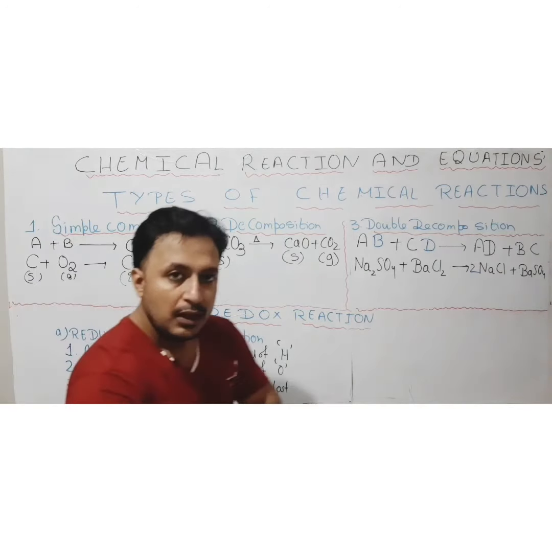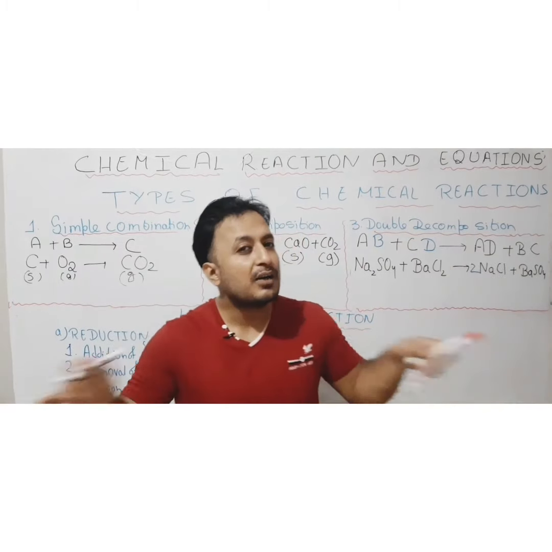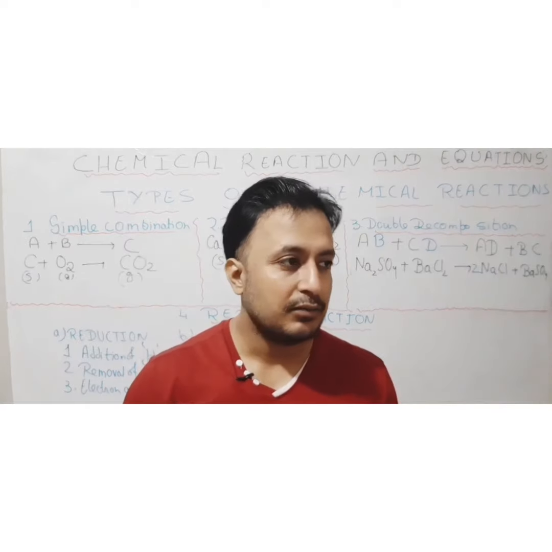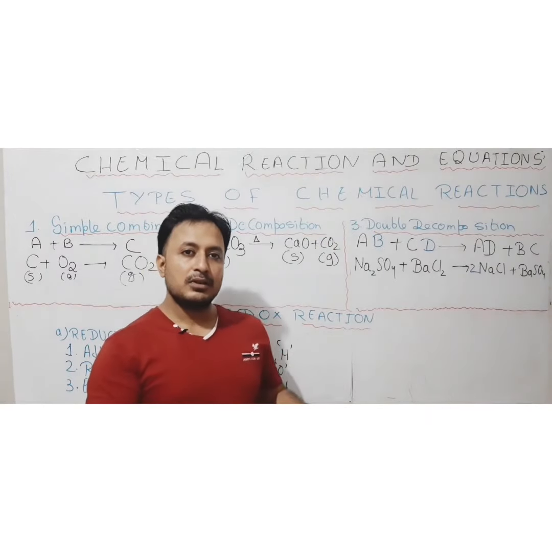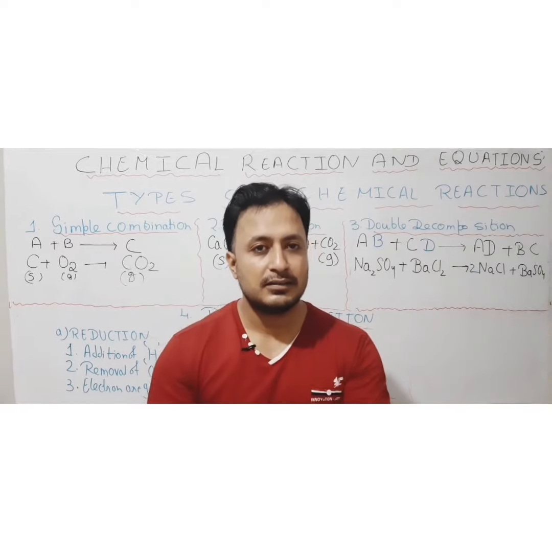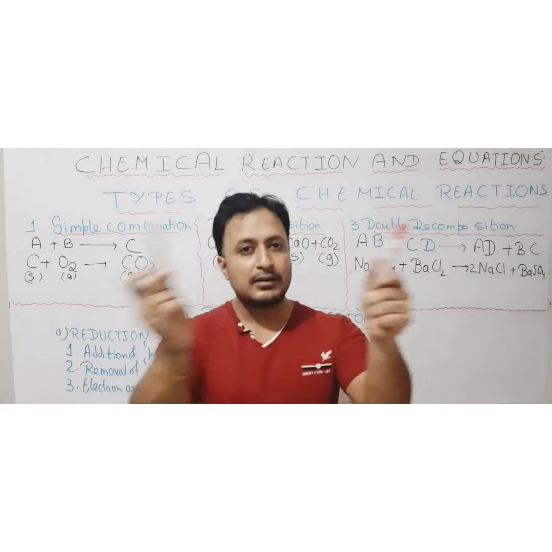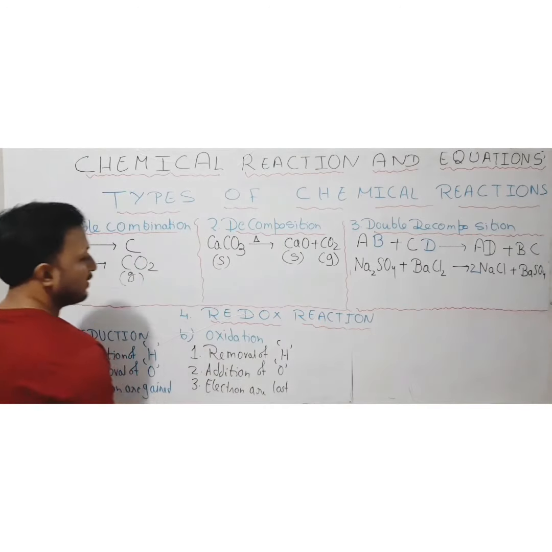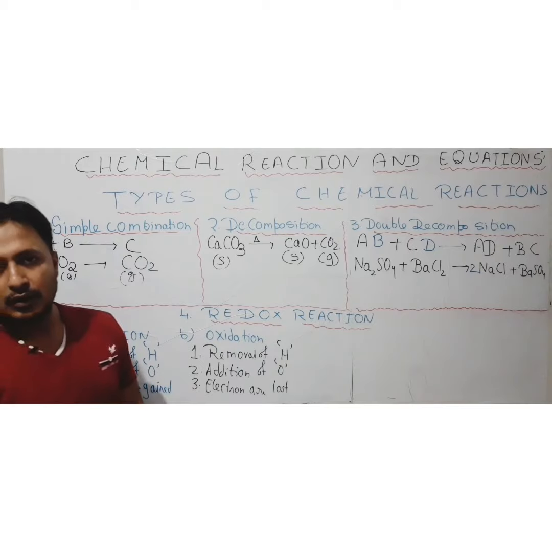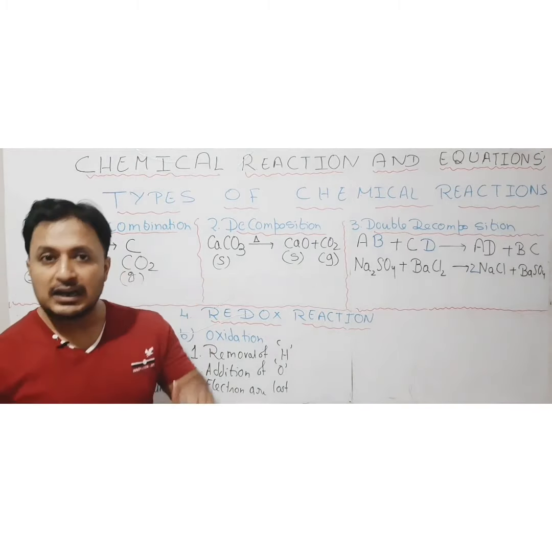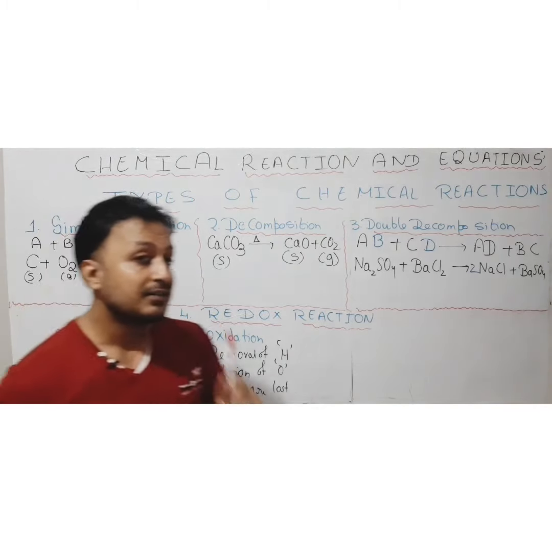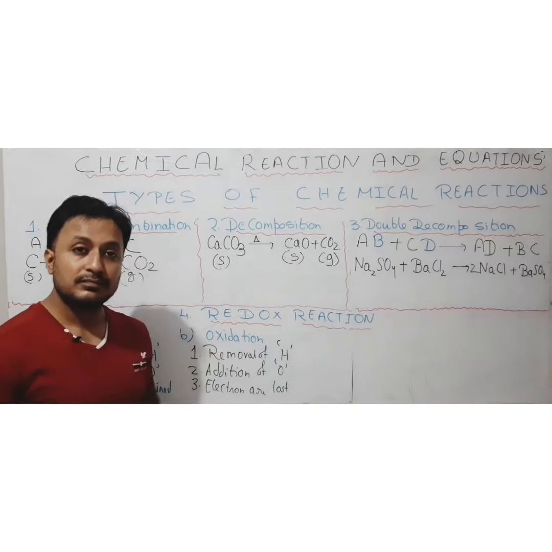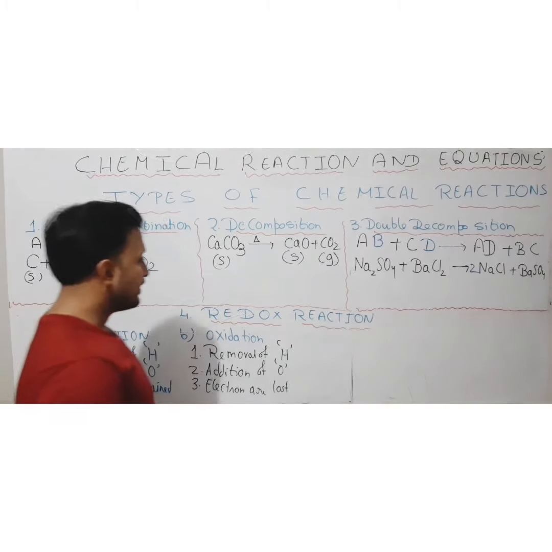But what happens if oxidation and reduction both are taking place in the same reaction? If in the same reaction one substance is getting reduced and another substance is getting oxidized, it means oxidation and reduction both are taking place simultaneously. Then in such case the reaction is known as redox reaction. Type of reaction where reduction as well as oxidation takes place simultaneously is known as redox reaction. Clear? So we'll see one example.